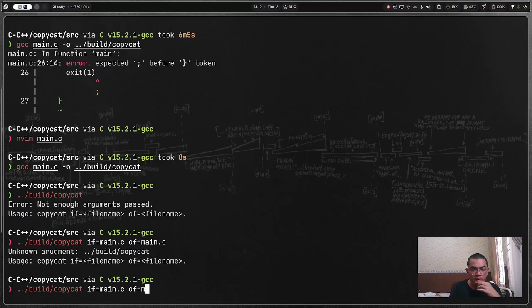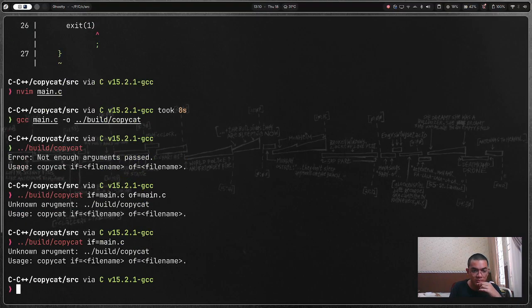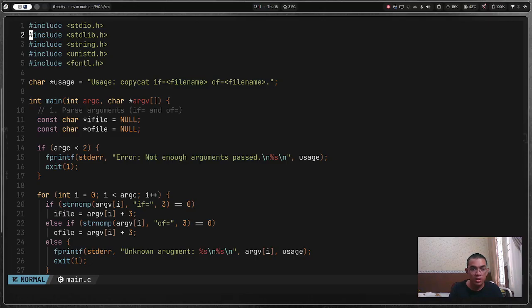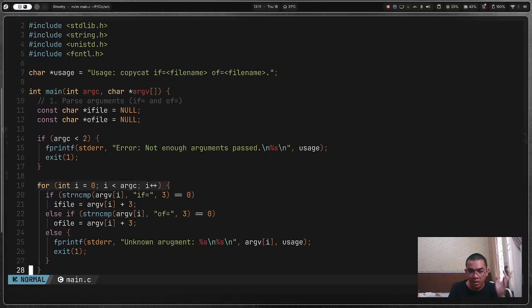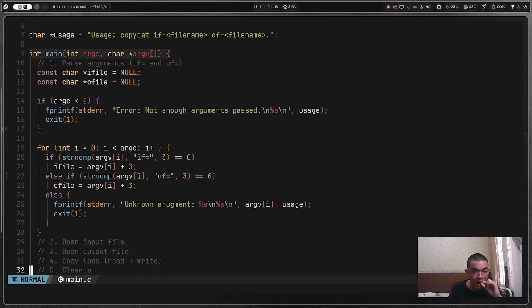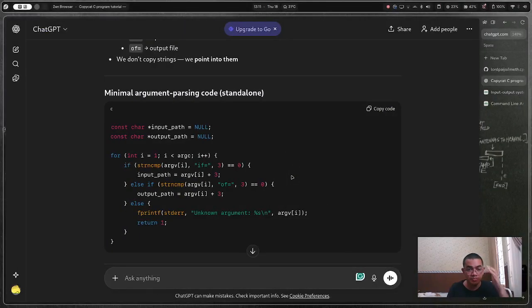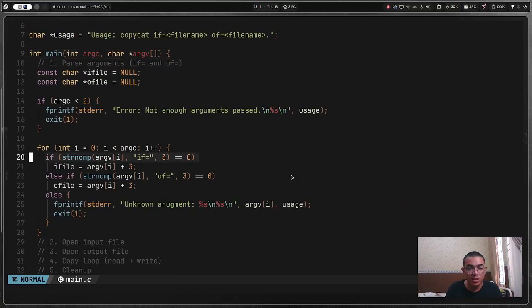Okay. An argument to copycat. Oh yes, well it tracks that thing, so main.c. There's a problem here. Okay. The problem might be, yes, I forgot to set it to 1, not 0.